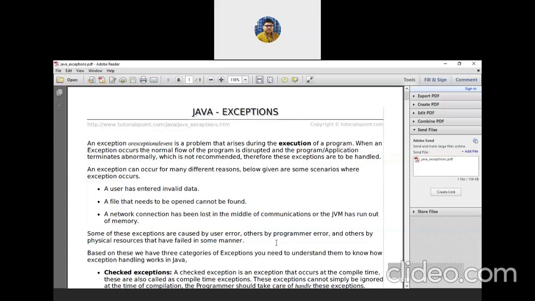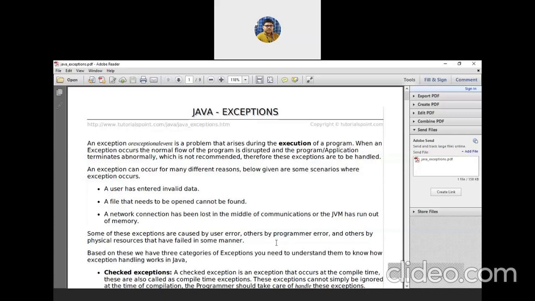Second case, it may be from the programmer end, because the programmer has provided the file path, but the file does not exist there, or given a wrong path name or wrong file name. This type of exception occurs due to the programmer end, and others by physical resources, like communication failing in a network related program. That can be considered an exception.